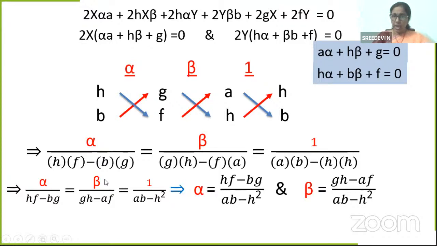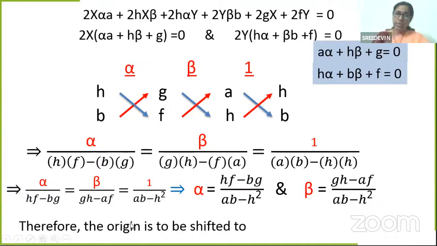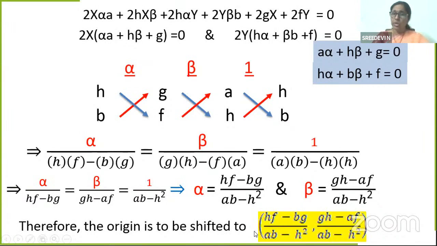When I take beta, it is GH minus AF by AB minus H square. So I got the value of alpha as well as beta, isn't it? So these are my required coordinates. Therefore, the origin is to be shifted to HF minus BG by AB minus H square, which is alpha, comma, GH minus AF by AB minus H square, which is beta.